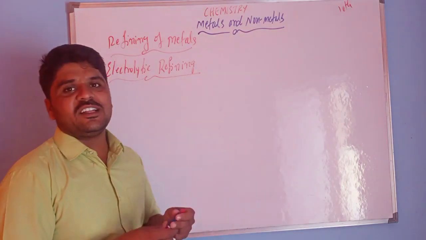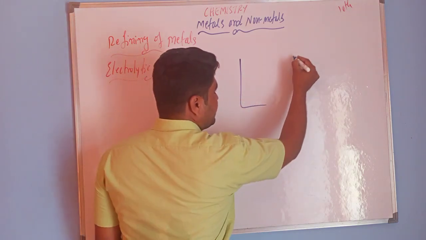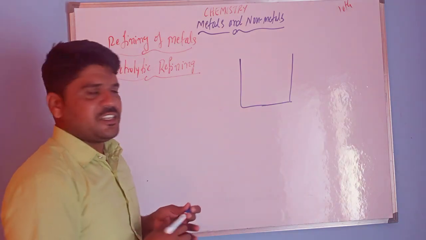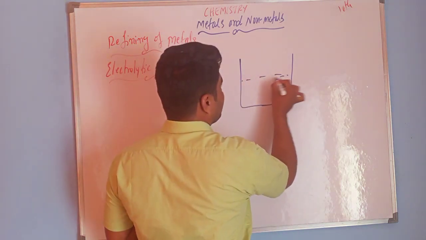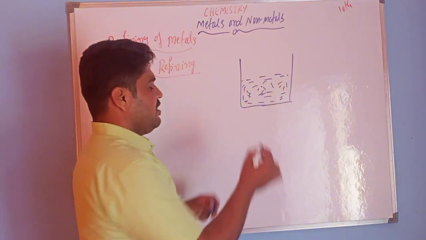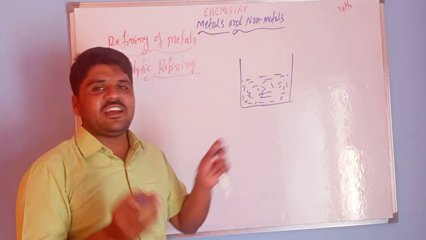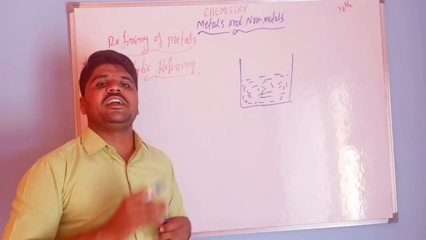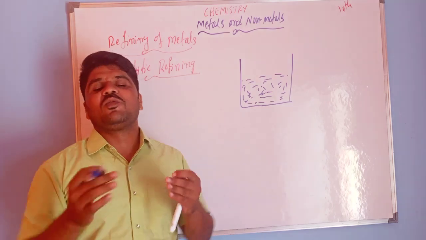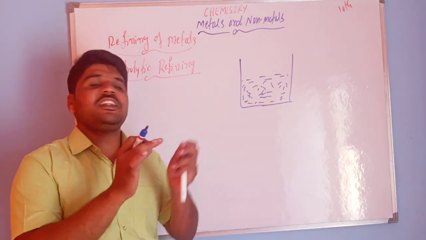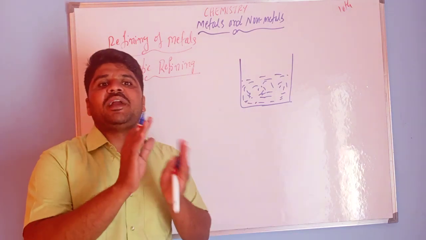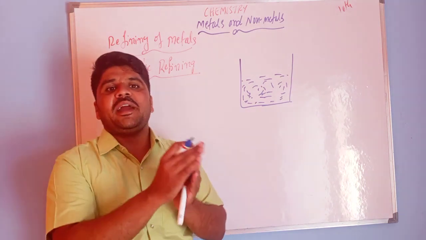I am going to draw the picture. This is a tank, and in this tank the electrolyte is present. Before going further, a simple introduction to electrolytic refining: many metals such as copper, zinc, tin, nickel, silver and gold are refined electrolytically. In this process, the impure metal is made the anode.